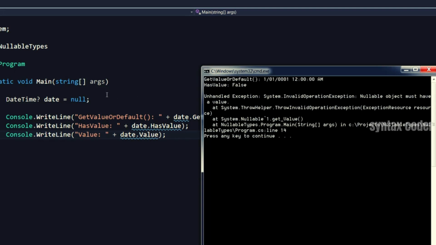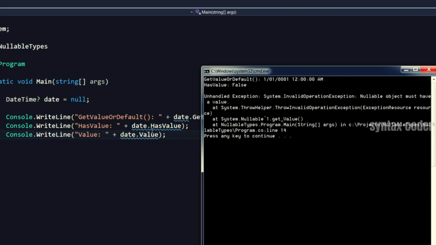In this case, because we set our date to null, it's trying to return the default value for a DateTime, which is day 1 of month 1 of year 1. If you define a nullable bool, this method would return false if you forget to initialize it. HasValue returns true if the object has a value, but if it's null, it returns false. In this case, because it's null, it's returning false. But look at the last one here.